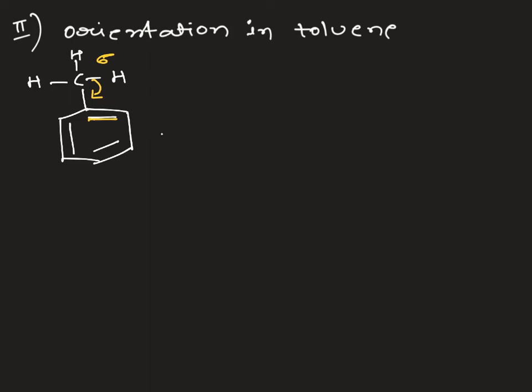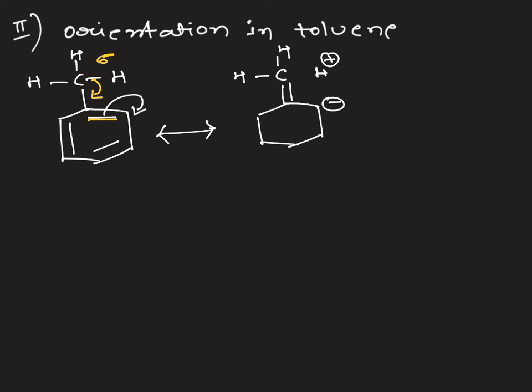As a result, the sigma bonded orbital interacts with the p orbital, and carbon gets a double bond and hydrogen gets a plus charge. According to hyperconjugation, we should not write any bond here. The electron density is increasing here, and after forming a negative charge on the benzene nucleus, it will undergo delocalization.